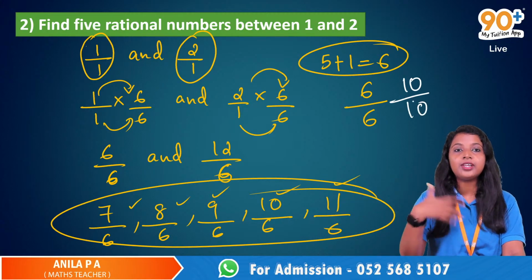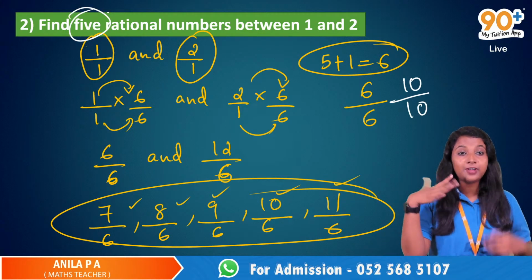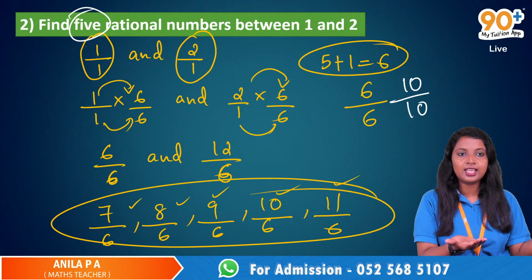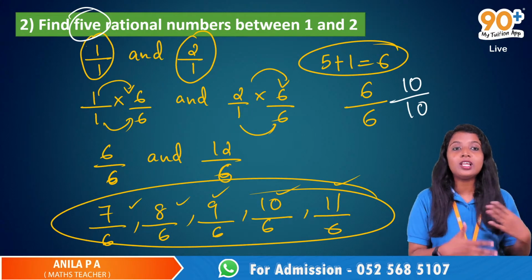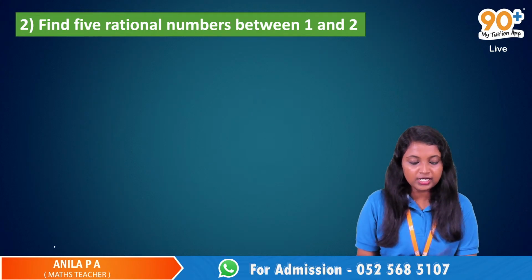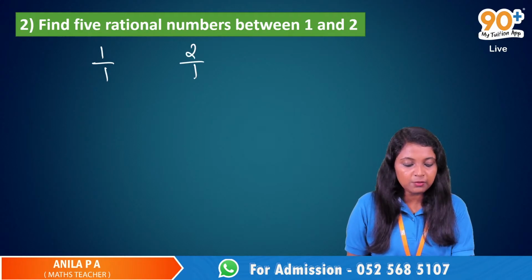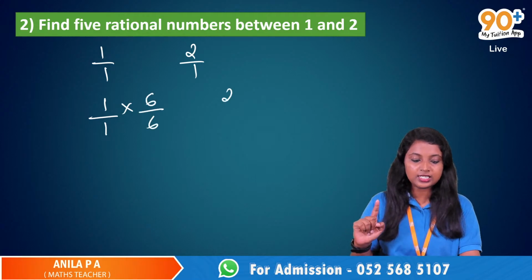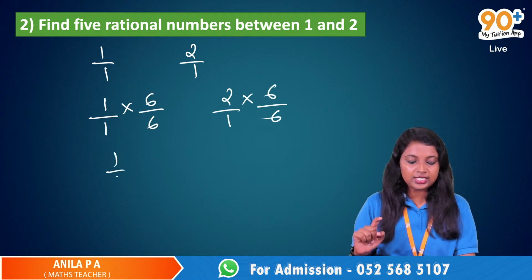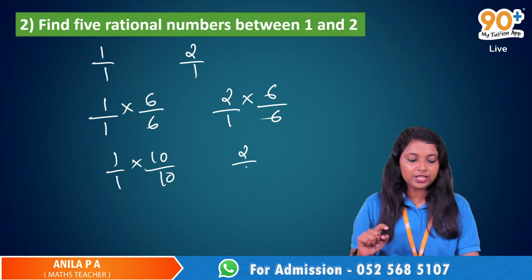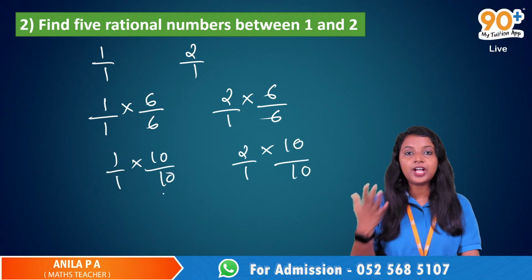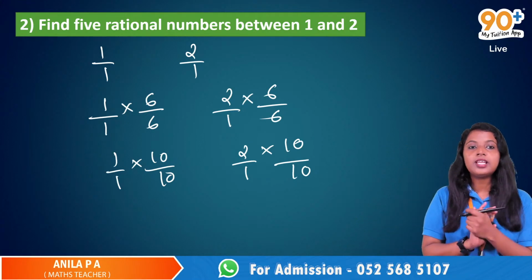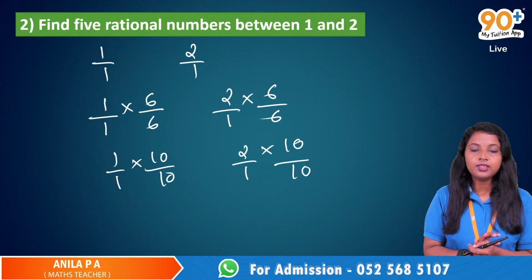Any number greater than 5. If you want to find 6 numbers, take 7 by 7 or 8 by 8. We just need to find equivalent fractions. To find them, multiply the numerator and denominator of the given numbers by any number greater than 5. It can be 6 by 6, 10 by 10, or 20 by 20. Okay?